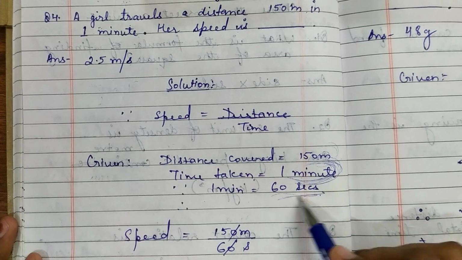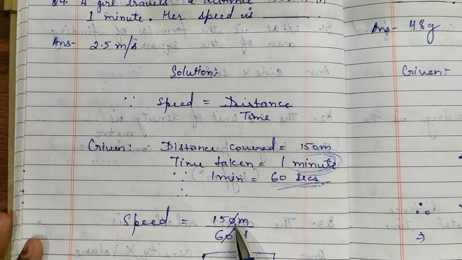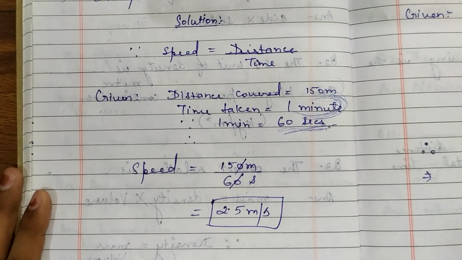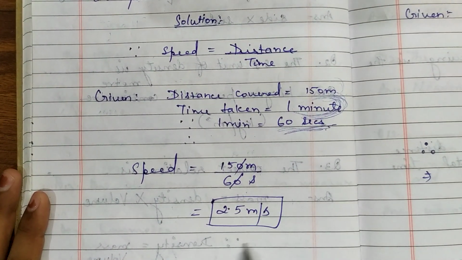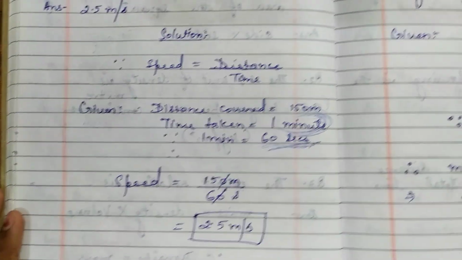How many seconds are there in 1 minute? 60 seconds. Therefore speed is equals to distance upon time, that is 150 meter upon, in place of 1 minute, we will write 60 seconds. And after solving you will get 2.5 meter per second. So I hope children it is clear to you now.